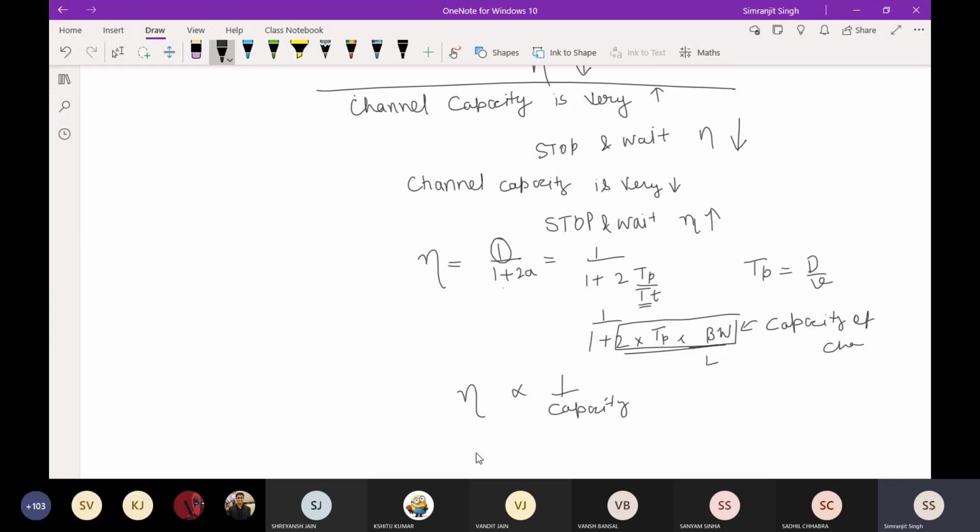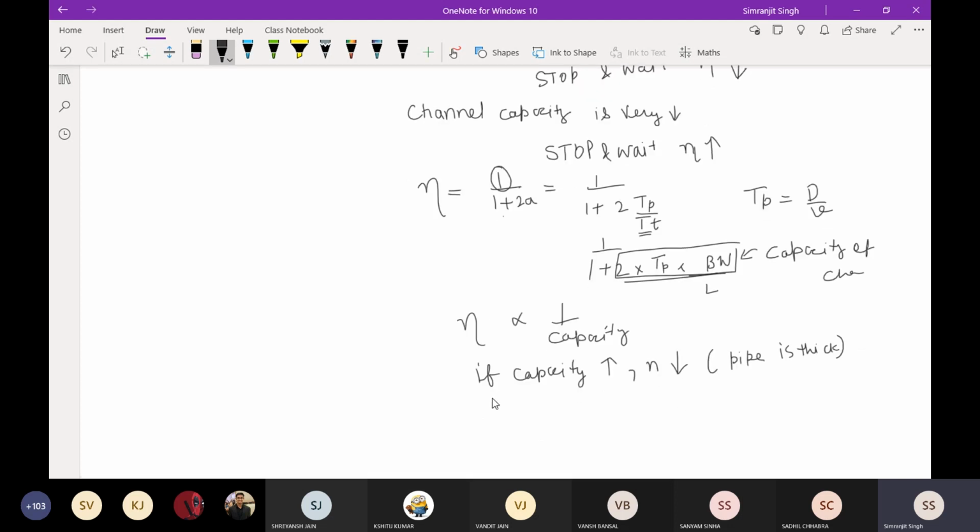If the capacity of the channel is very high, if your wire can hold many bits at a time, your efficiency will always be very less, because the pipe is thick and you are only sending one bit of data in the pipe. But if the capacity is less, so it cannot hold many bits at a certain time, your efficiency will be somewhat higher, but it is still very less.